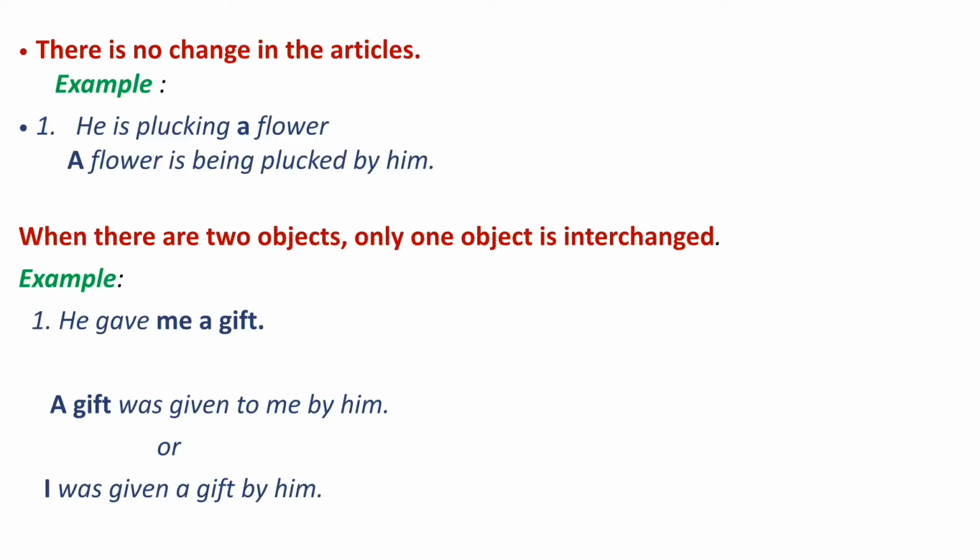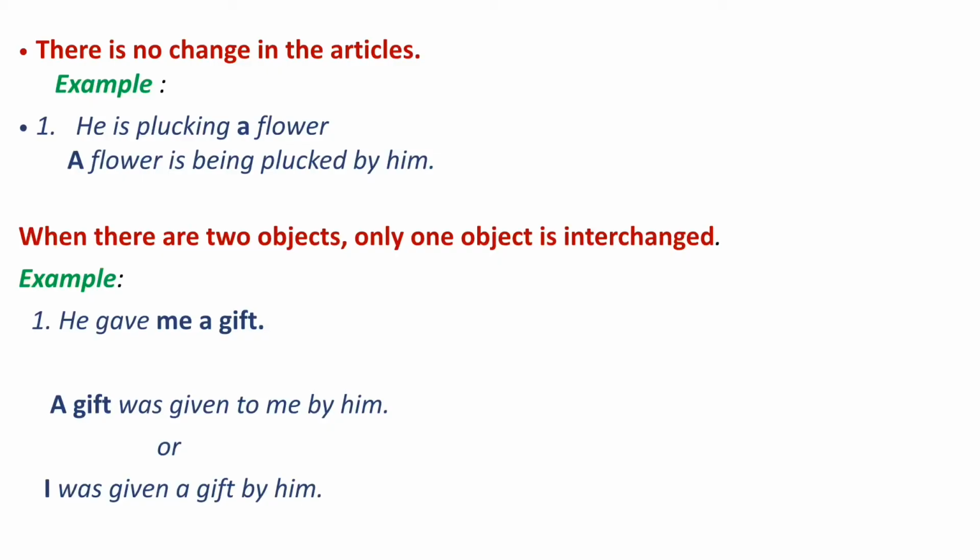There is no change in the articles. This is very important point to be noted. See the example, he is plucking a flower. So we'll start with a flower, not with the flower. If we are writing the, it will be incorrect. So same article we will take. A flower is being. It's continuous tense, so being is used. Then past participle plucked, then by, then him. A flower is being plucked by him.